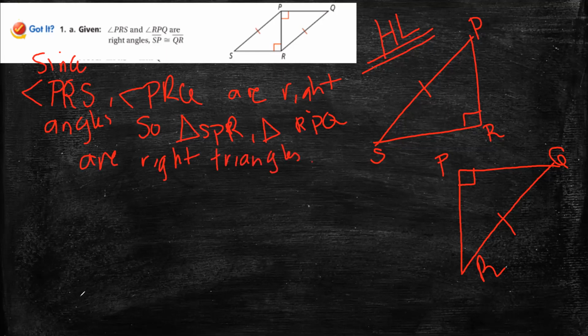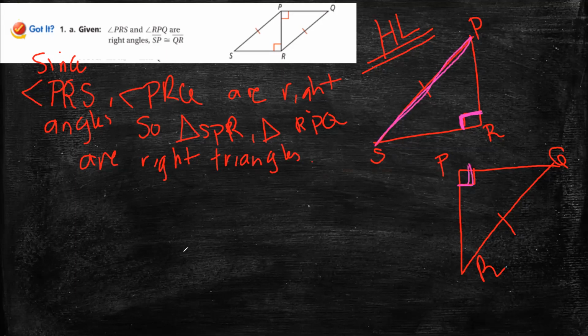That is the first one. The second one, I want to check now if the hypotenuses are congruent or not. Yes, they're congruent because he gave them to me. If he didn't tell you that these two sides are congruent, you have to stop. I look at this right angle. Where is its opposite side? It is PS.